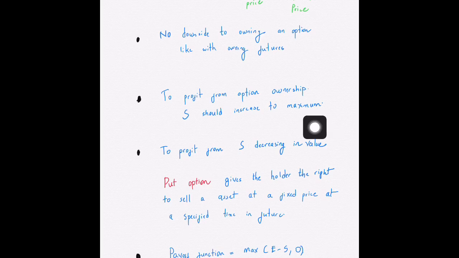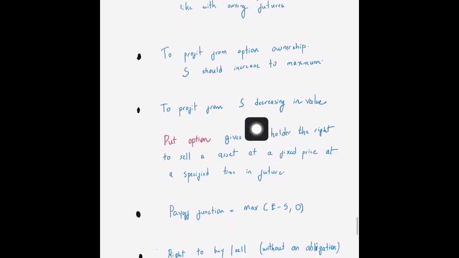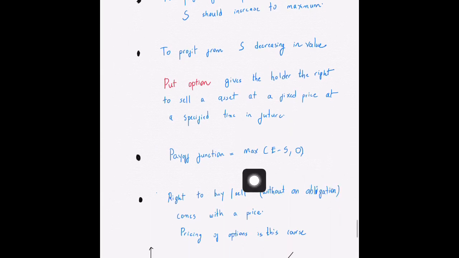To profit from S decreasing in value, there's something called a put option, which gives the holder the right to sell an asset at a fixed price at a specific time in the future. In that case, the payoff function will be equal to max of E minus S, comma, 0, because when the value decreases, that's when you start making profits.